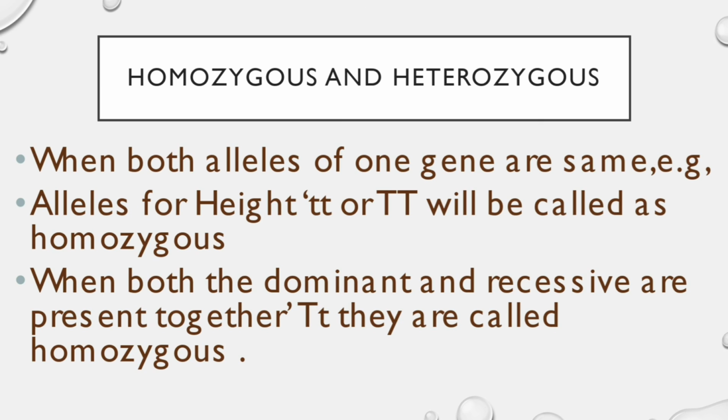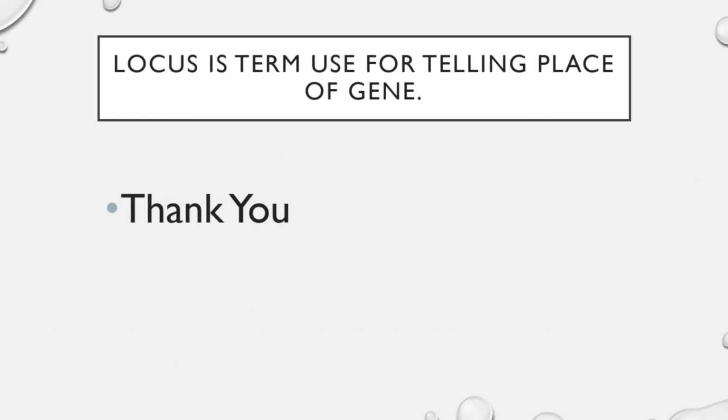But in the homozygous condition, when both alleles are recessive type, then the plant will be dwarf because they are not increasing the height. But when both alleles are dominant, the plant will be tall because the dominant allele is increasing the height. So this was today's part of our understanding.